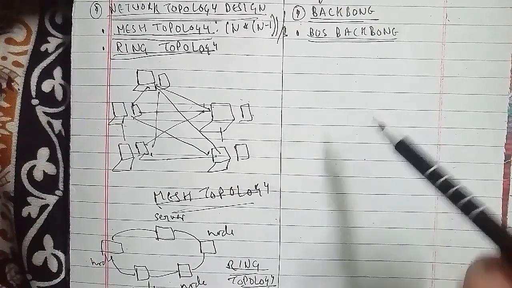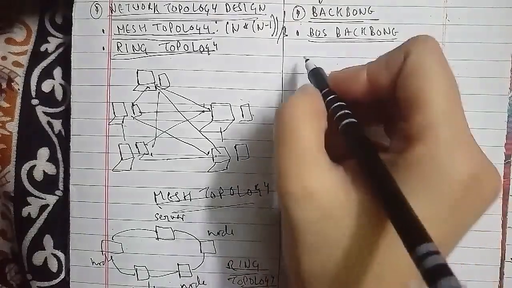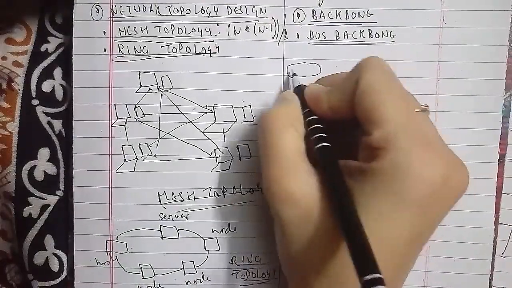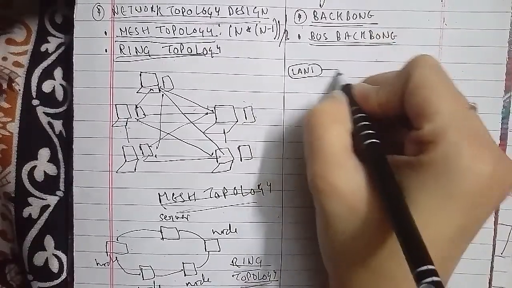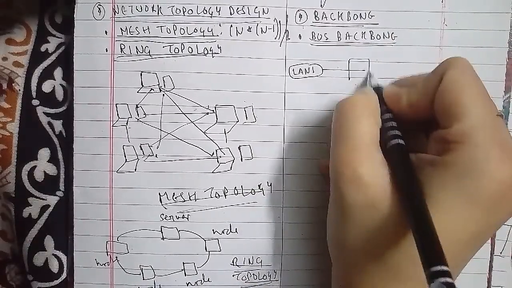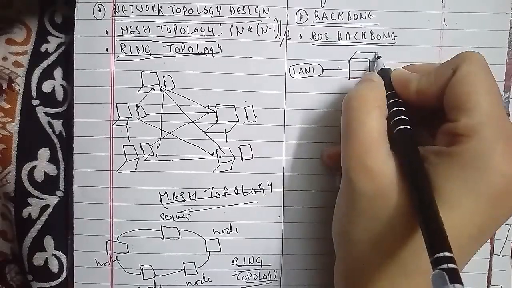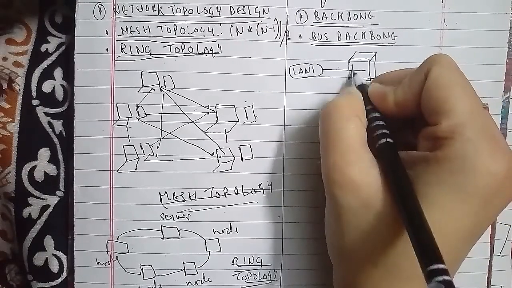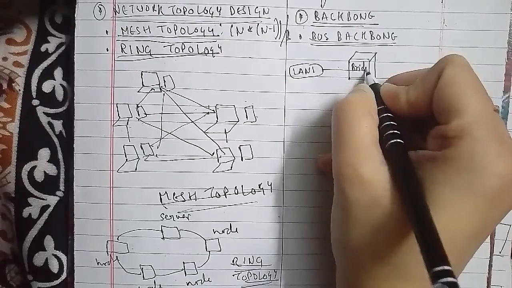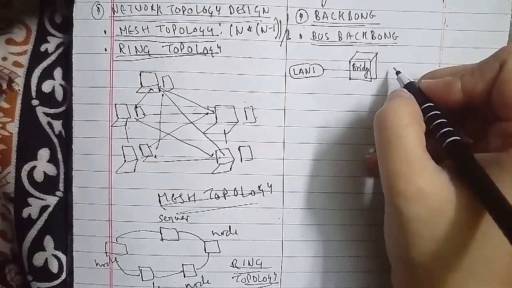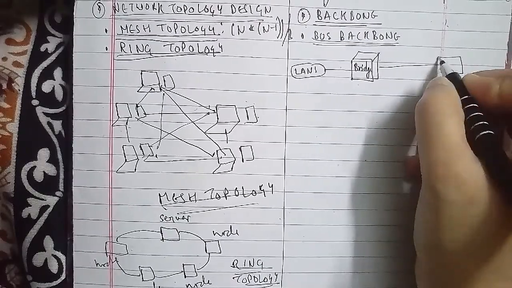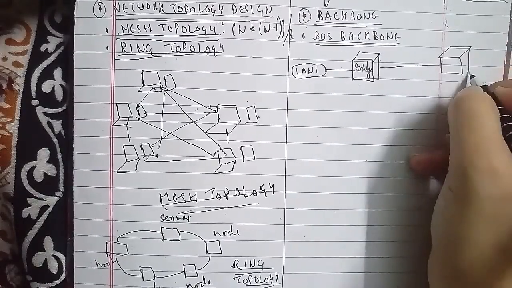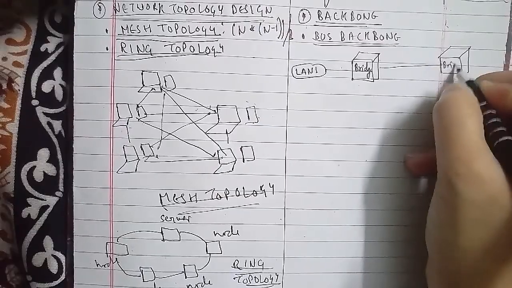It is something like this: this is LAN 1 that connects to a bridge, and that is connected to another bridge, and that is connected to LAN 2.